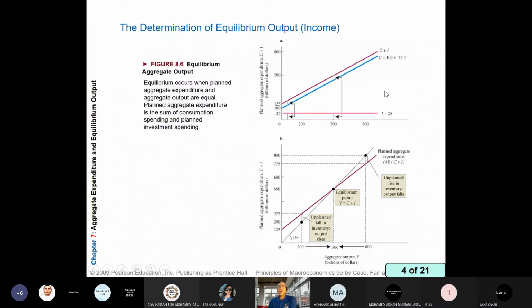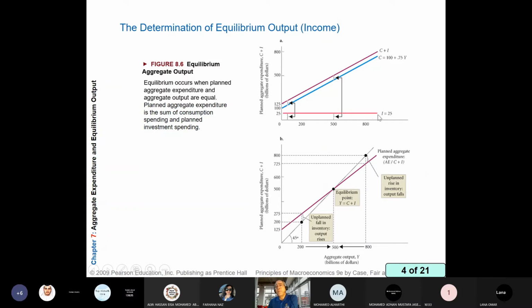Okay, so in this graph, this blue curve is called the consumption function, and it shows a positive relationship between consumption and aggregate output. The intercept is 100 and the slope of the line is 0.75.